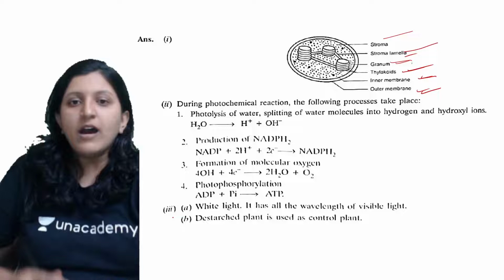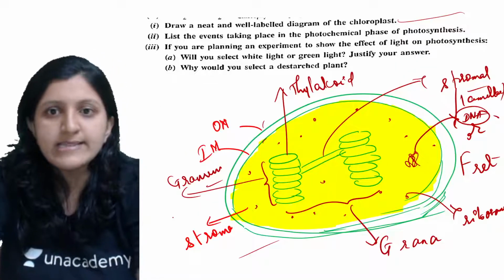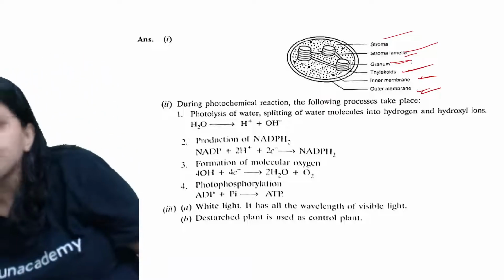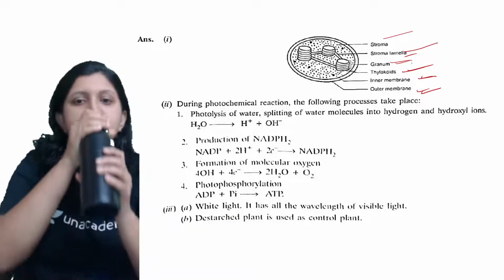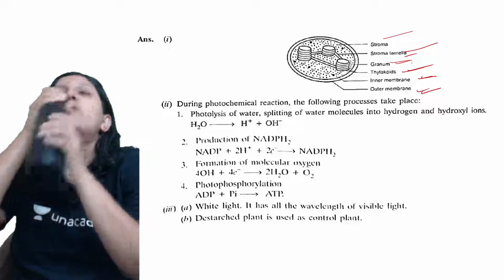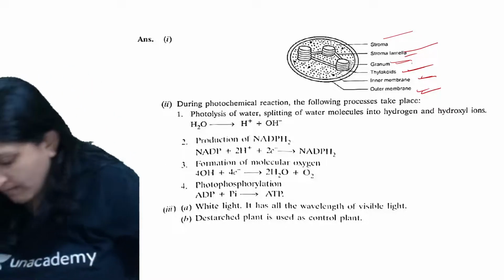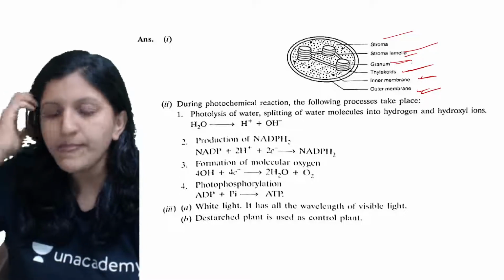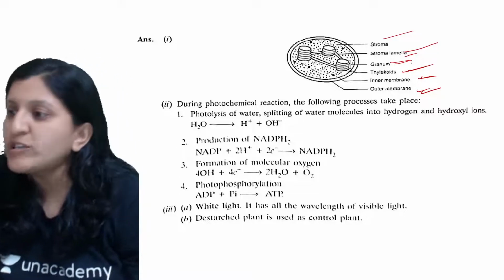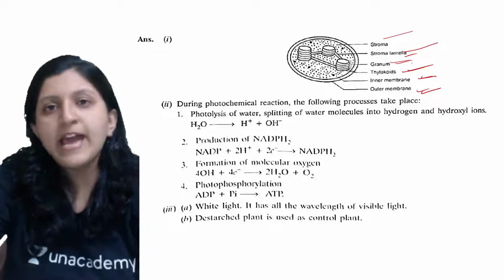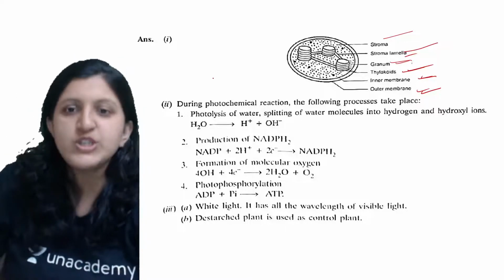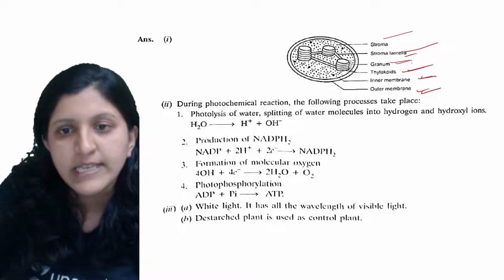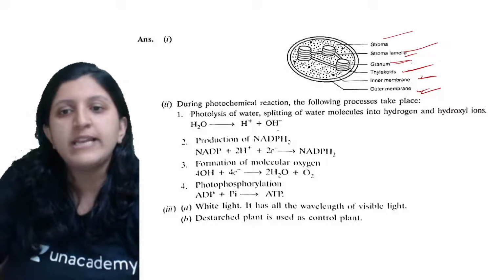All right. So the next question is, list the events taking place in the photochemical phase of photosynthesis. You can have a look at this. Photolysis of water occurs, and when the photolysis of water occurs, protons, H plus ions or hydrogen ions, are released.